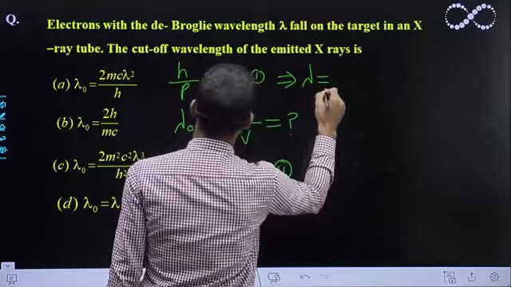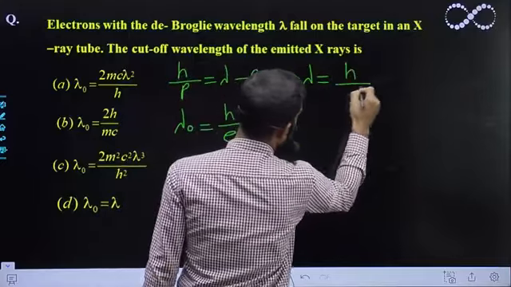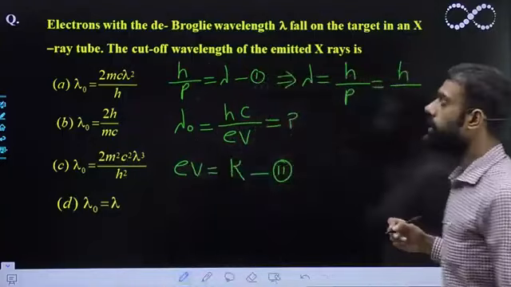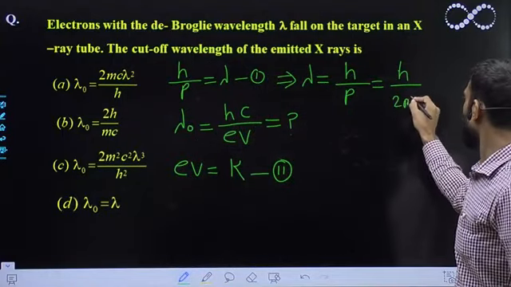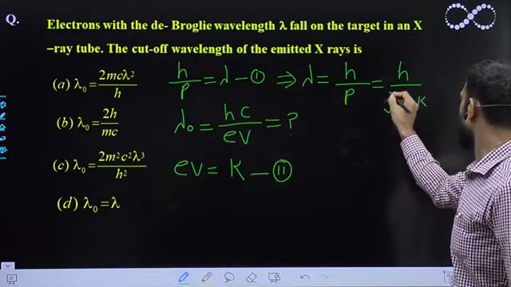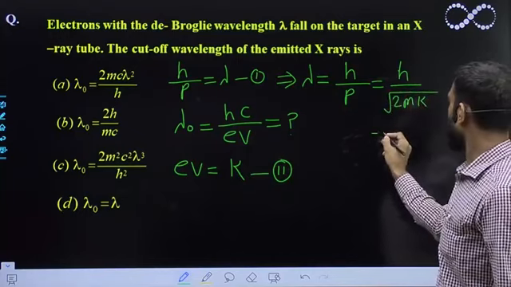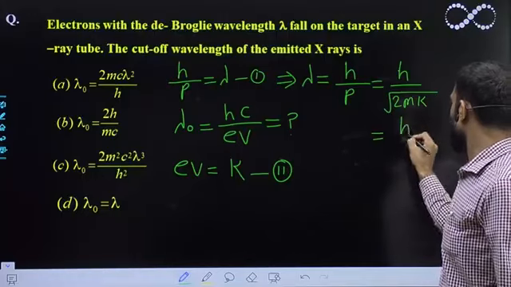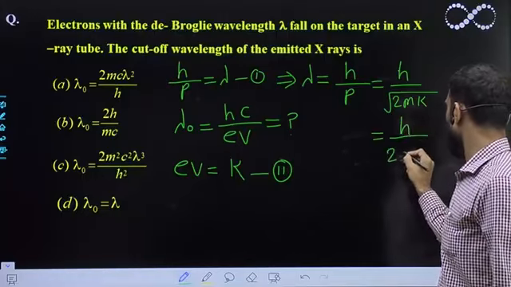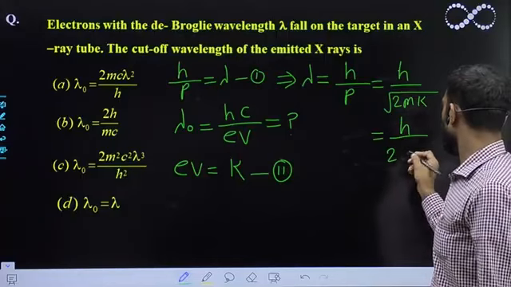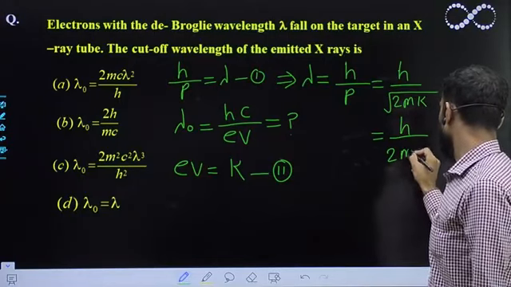Now I know from here I can say lambda is equal to h upon p, or you can say h upon p is nothing but h upon root 2mK. m is the mass of electron.